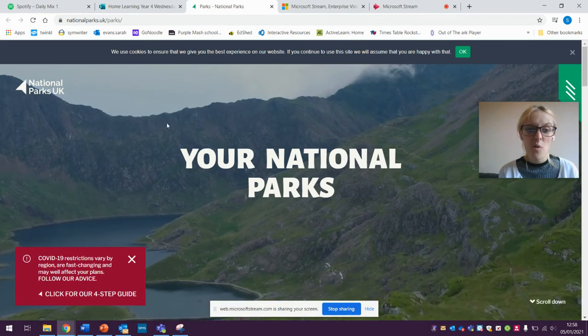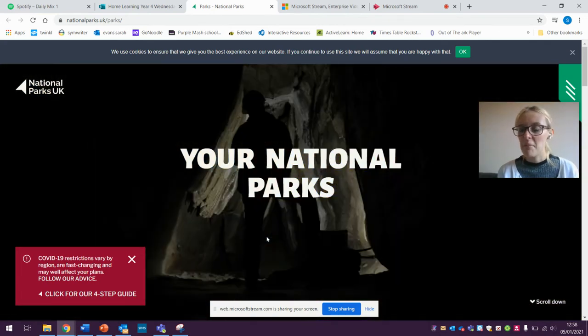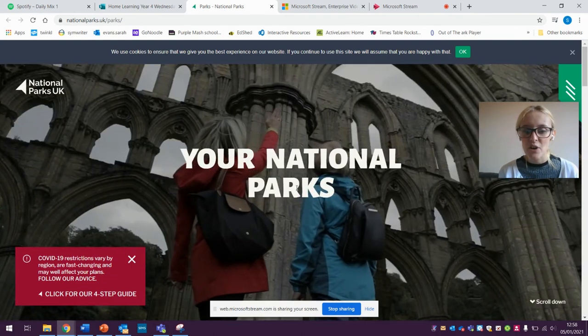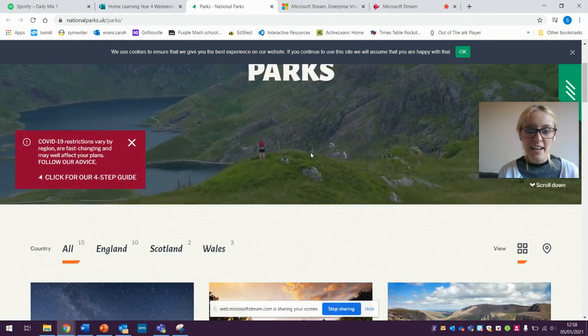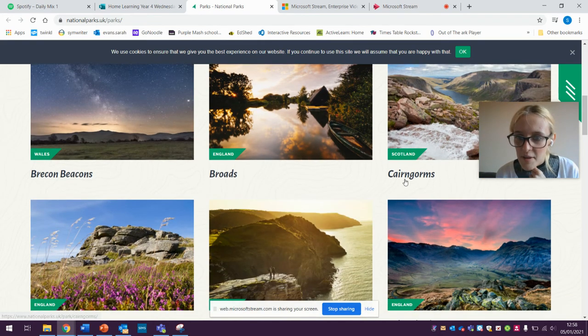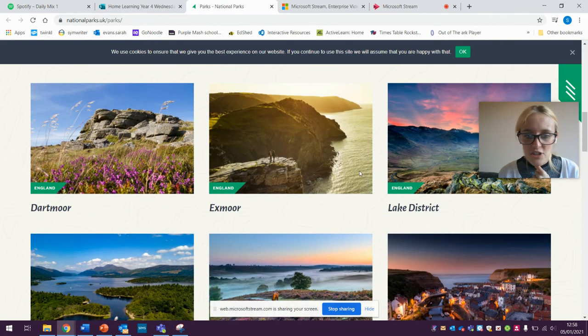So I wonder if I go on to the national park website, see if you recognise any of them. You can see from this little clip why we wouldn't want to build on something so beautiful. They're called national parks, great landscapes, great views. We've got the Brecon Beacons, the Broads. The Brecon Beacons is in Wales. The Broads is in England, near Norwich, on the east of our country. Cairngorms in Scotland. I wonder if you've ever been to Scotland.